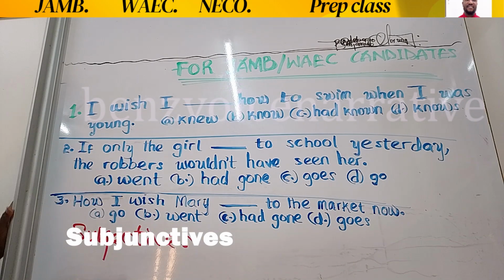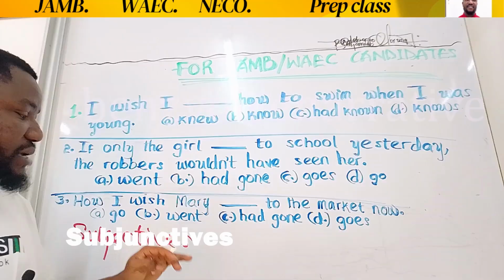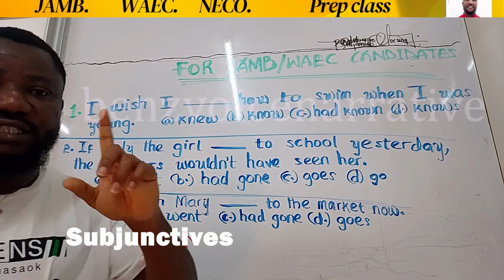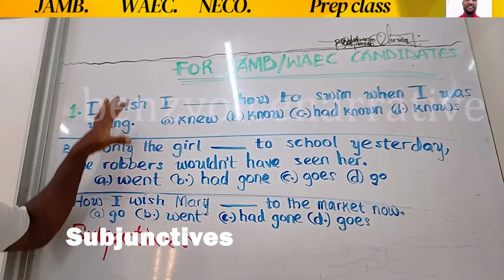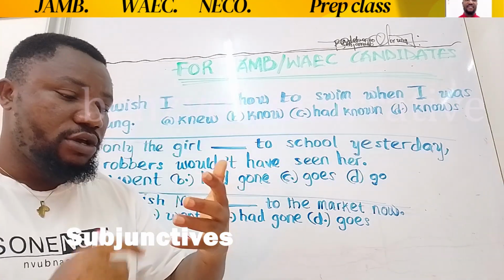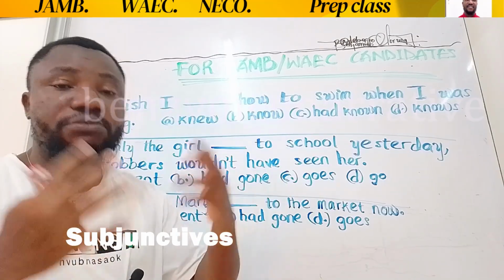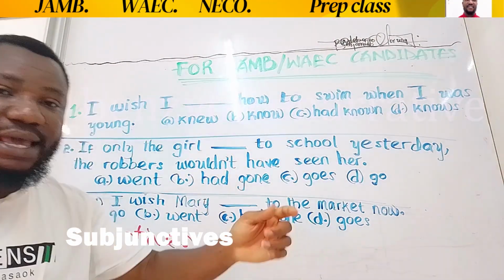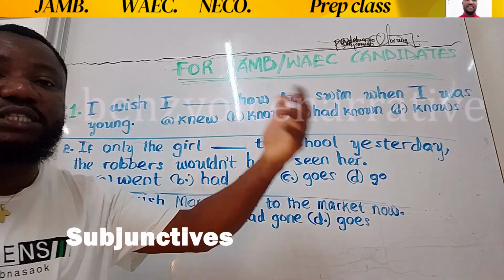And of course, you understand that one important thing about subjunctives is that they don't have the verbs in the present tense. Your answer for structures like this cannot be in the present tense. Rather, you can only have 2 forms of verbs for subjunctive questions. The first can be a past tense verb, and the second can be the past participle.